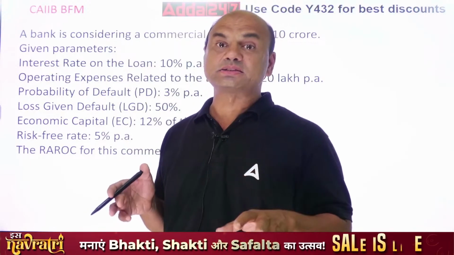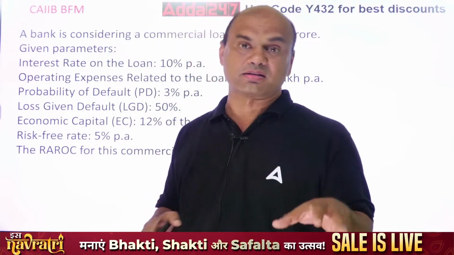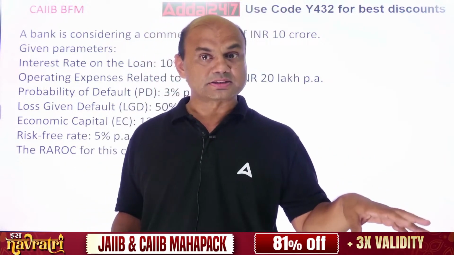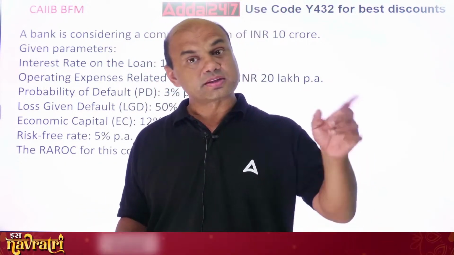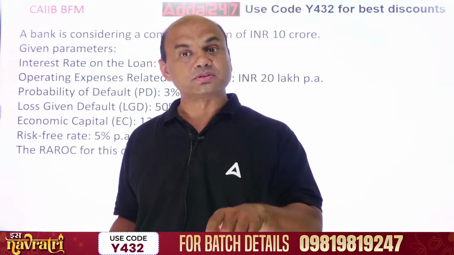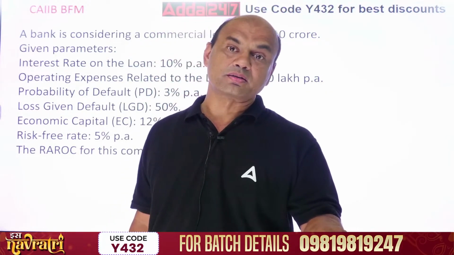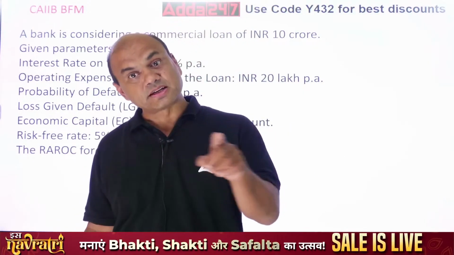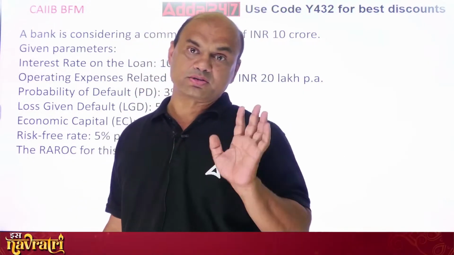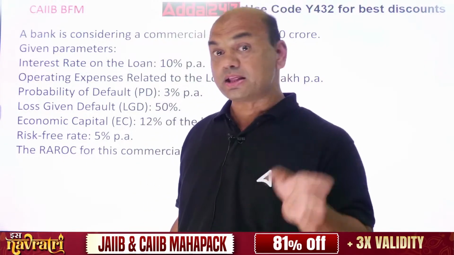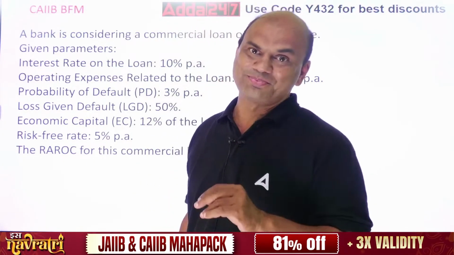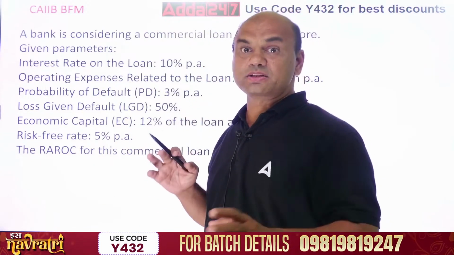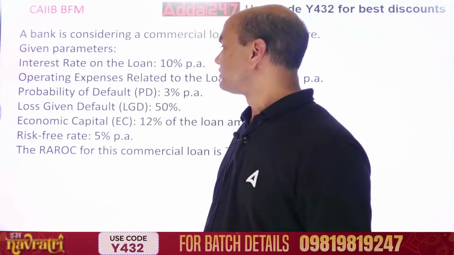Now this it does for every sector, means housing loans, how many loans were given in last 10 years per year, and what is the NPA. Commercial loans, how many loans were given per year, and what was the NPA per year. And that percentage is done the average, weighted average we calculate. Then you get the probability of default. But in exam, it will be given to you. I just gave you the background of this.